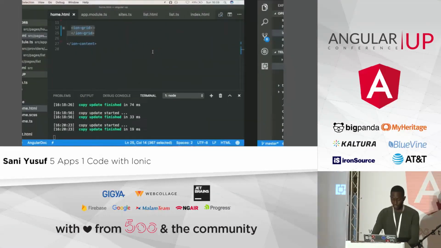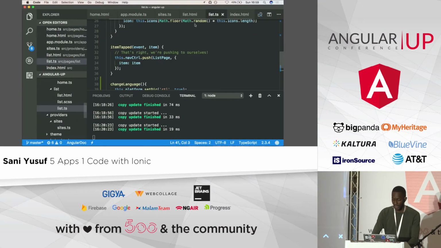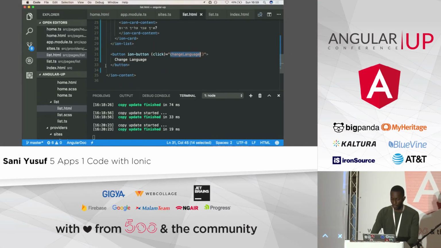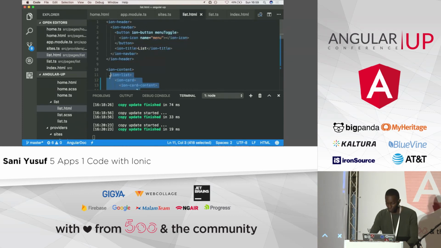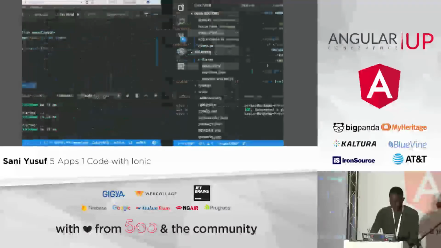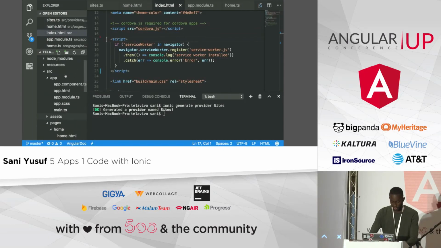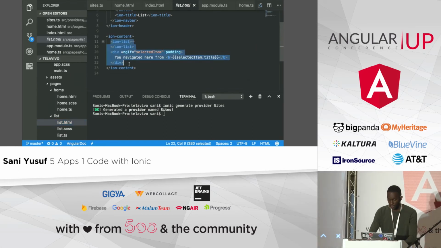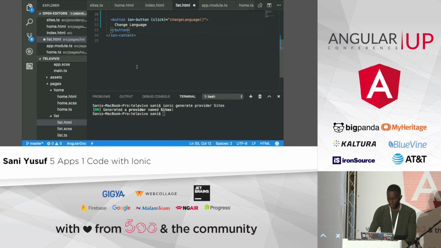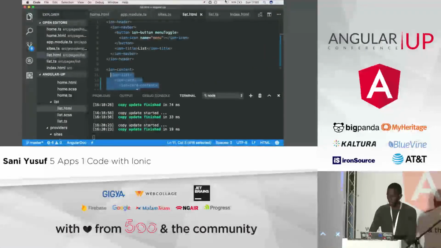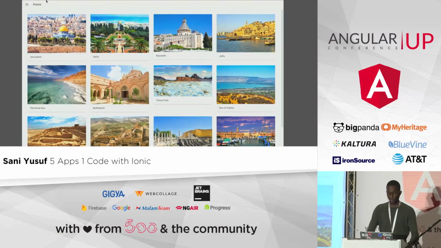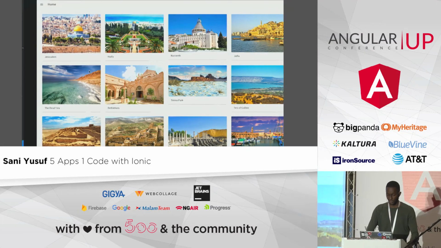To do that, I'm just going to copy some of my code, and go to this list HTML here. I'm going to add this bit here because I'm running out of time. I'm going to go to the second page, because we have another page called list. I'm going to delete everything within the content area and replace it with this piece of code. Let's preview this now. We can turn back on our Wi-Fi. Wi-Fi is back as well. Let's see. We can save that.